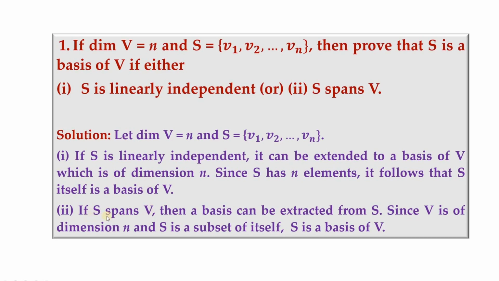Now the second one: if S spans V, then a basis can be extracted from S. From a spanning set of vectors, a basis can be extracted. Now since V is of dimension n and S is a subset of itself, S is a basis of V. When we extract, we need a subcollection that forms a basis. S has n elements and the basis should also have n elements, and that cannot be any subset other than S itself, because any set is a subset of itself. So S is a basis whenever S spans V.